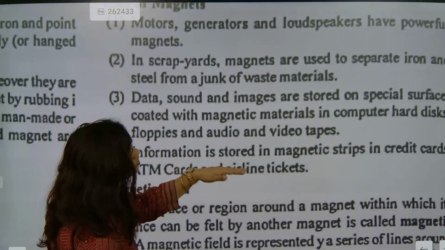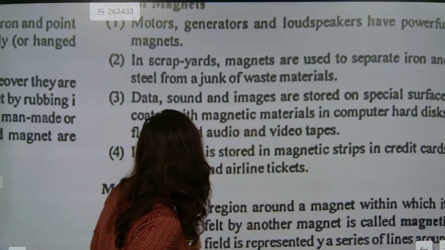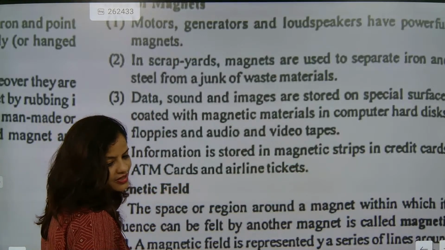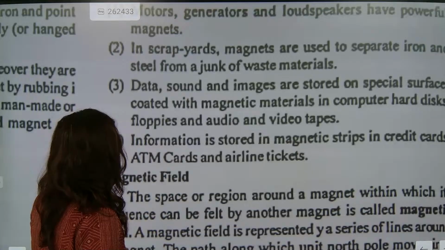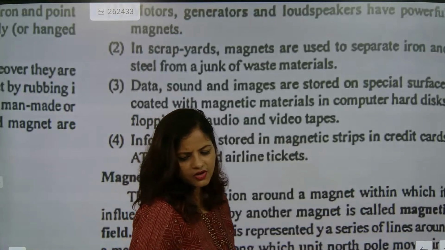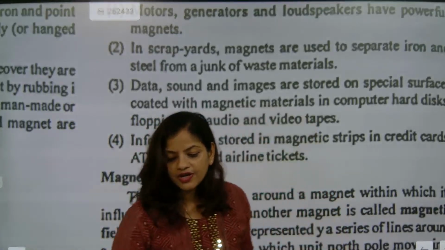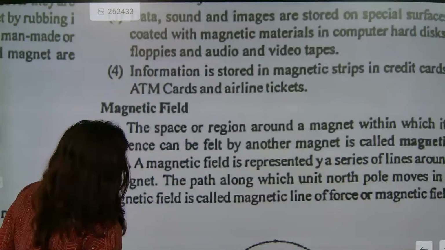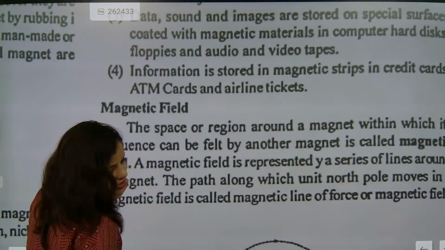Now, information is stored in magnetic strips in credit cards, ATM cards, and also airline tickets. Whatever magnetic strips are there also have a magnet in them. In all electronic devices, you will definitely experience a magnet. Magnetic field generation I have already explained to you.